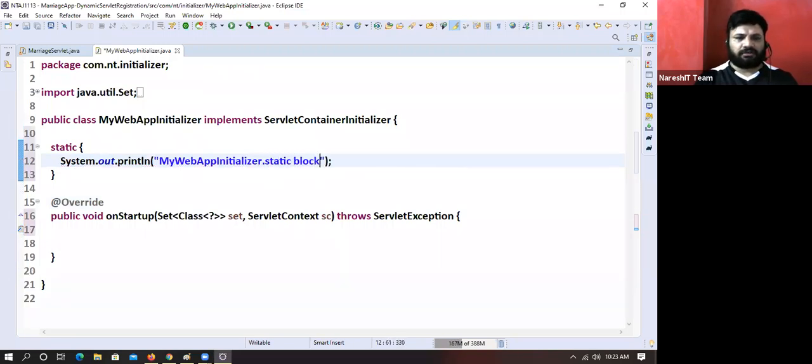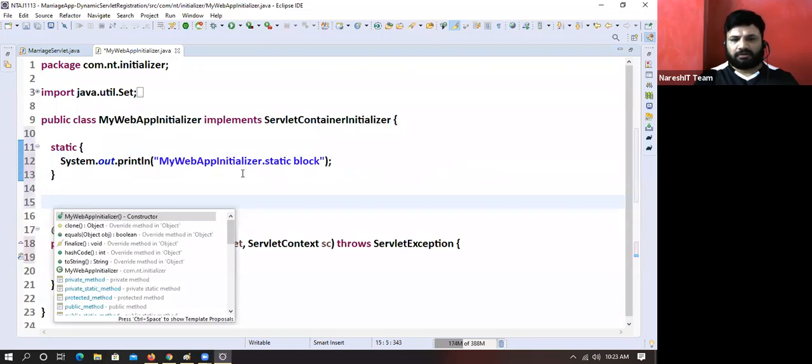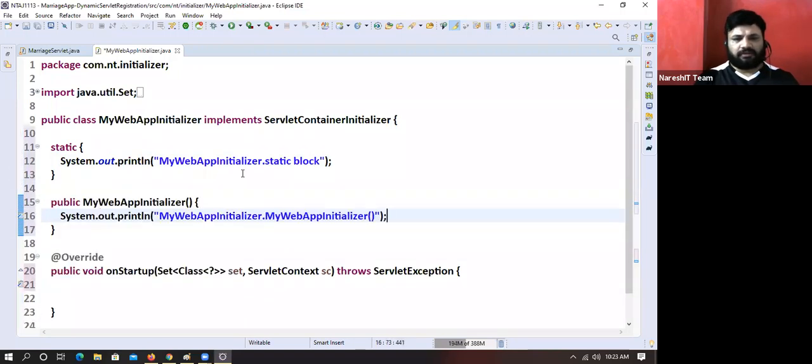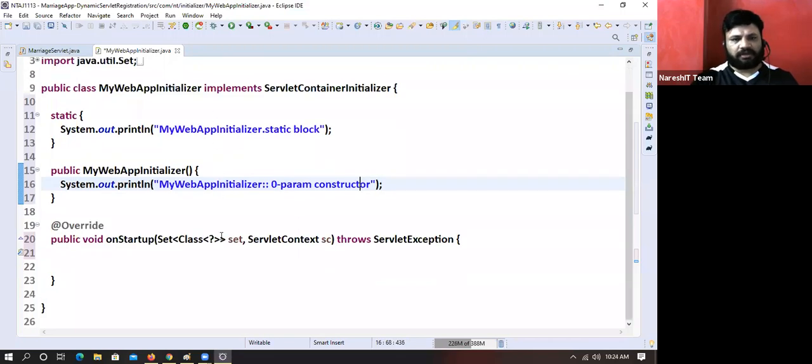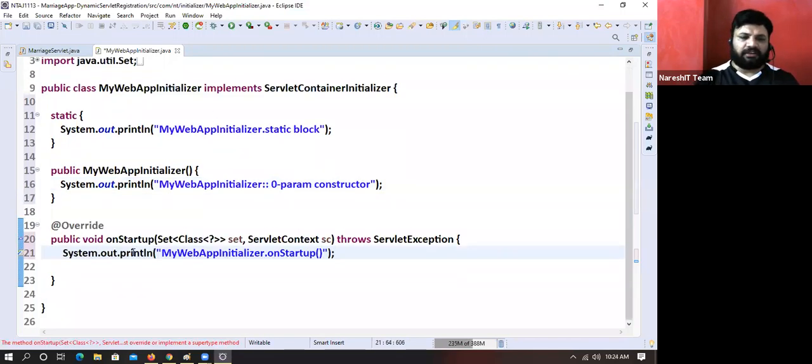Static block. Then System.out.println in a zero-param constructor. We don't call these methods. They will be called automatically on startup.